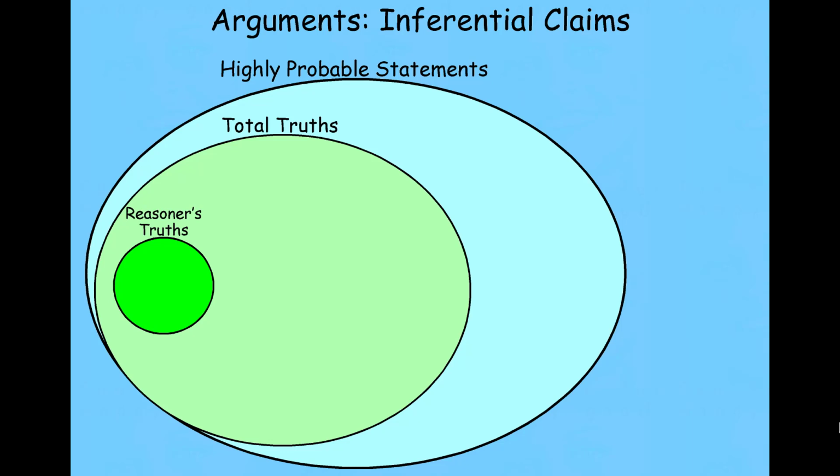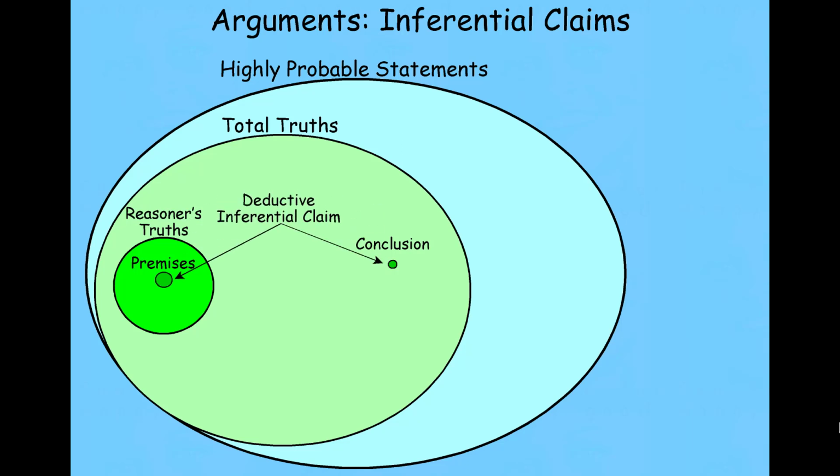And then a smaller class, the class of truths that you have available to you right now. Within that class, you can set aside a set of premises, evidence, assumptions. If you use a deductive argument, you make an inferential claim that your conclusion falls within that realm of things that have to be true, given what you know to be true.